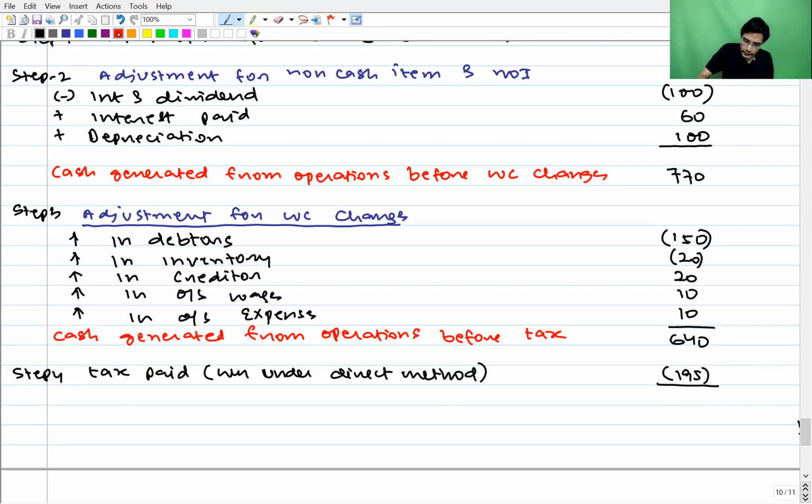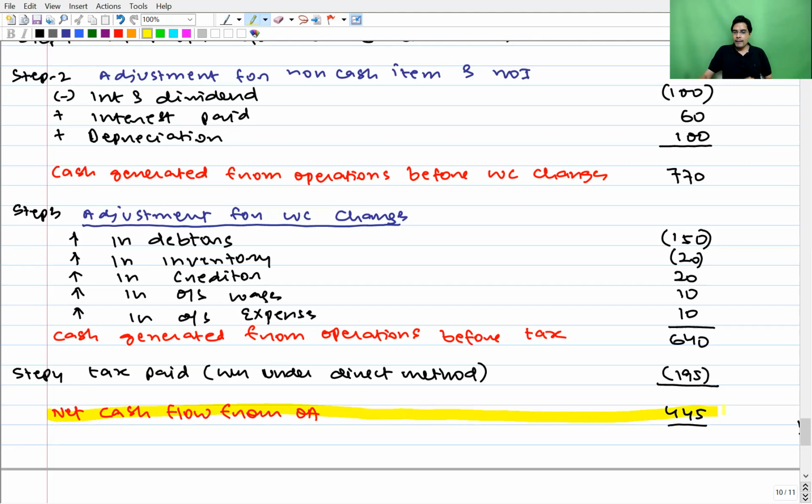So we'll get net cash flow from operating activity under the indirect method, 445. Same answer we get. What we got under the direct method, same answer. All right, please copy, all of you.